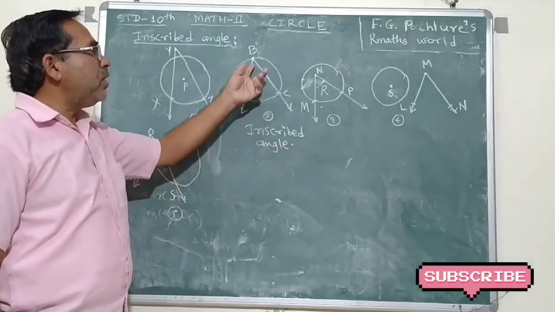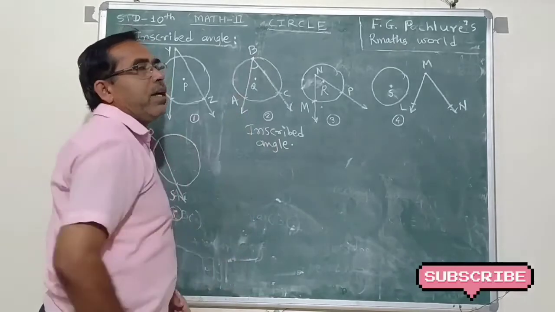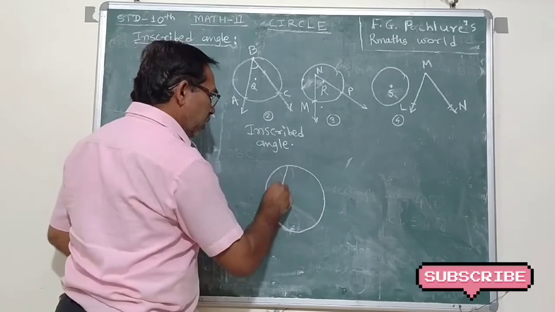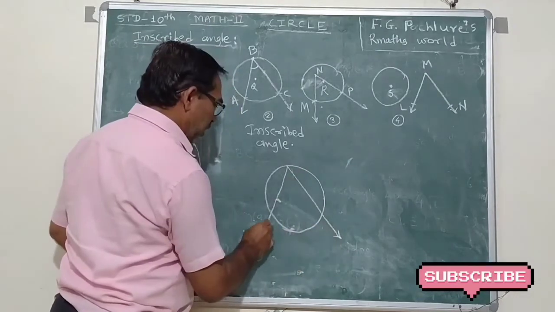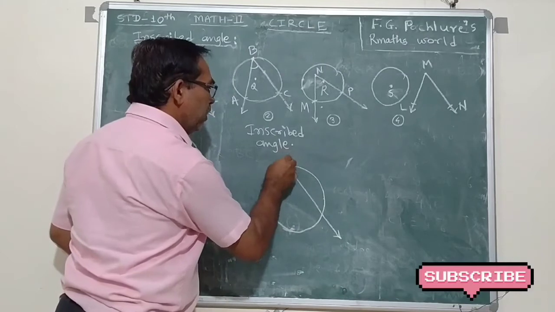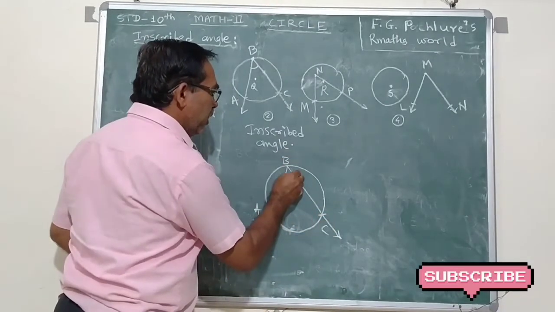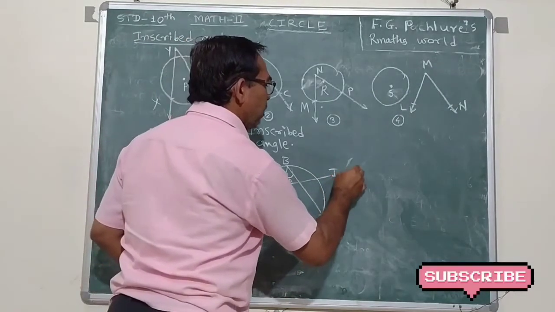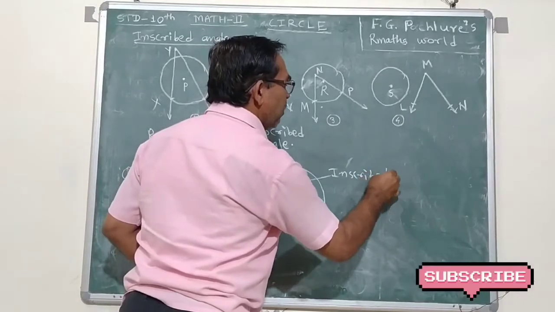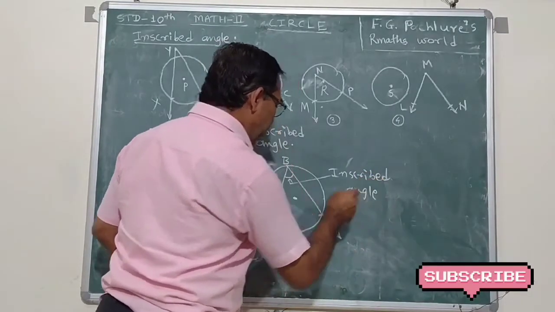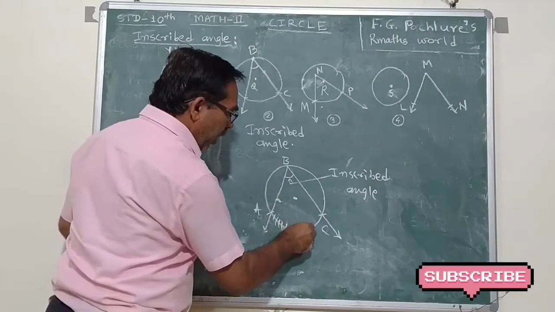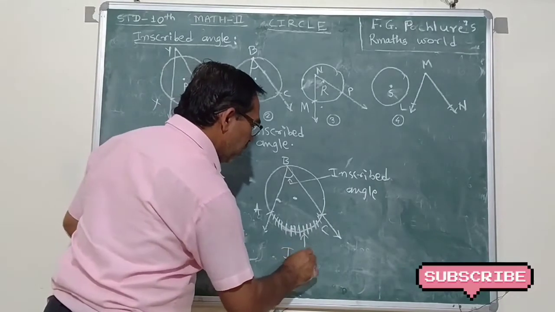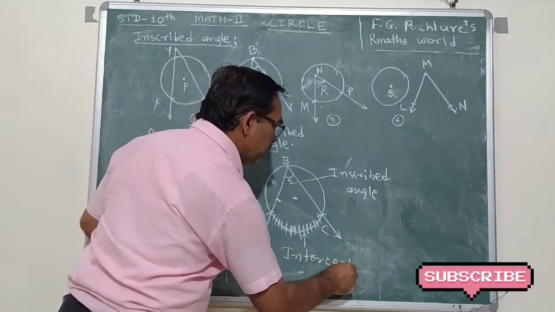Hence the inscribed angle figure is this. It is called the inscribed angle. Here I draw this figure again. A, B, C. It is the inscribed angle. And this arc is called the intercepted arc.